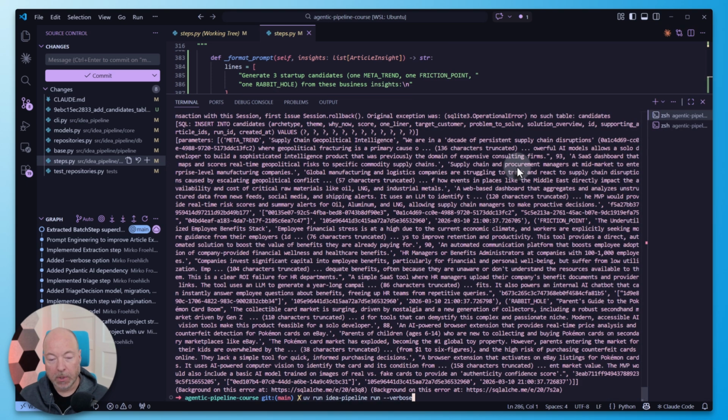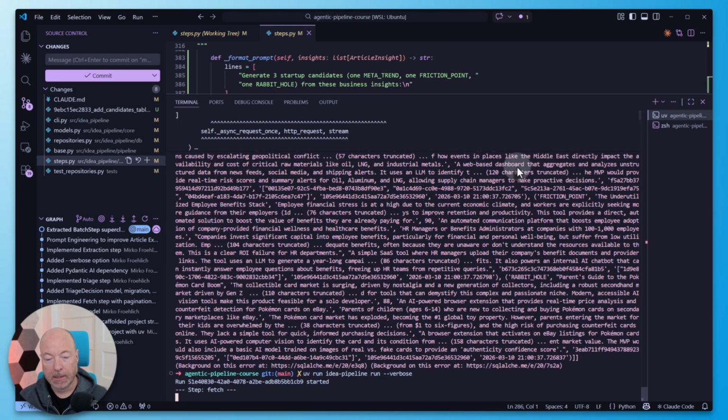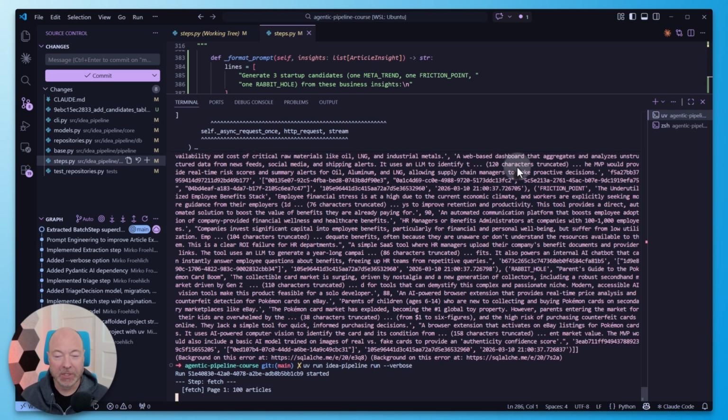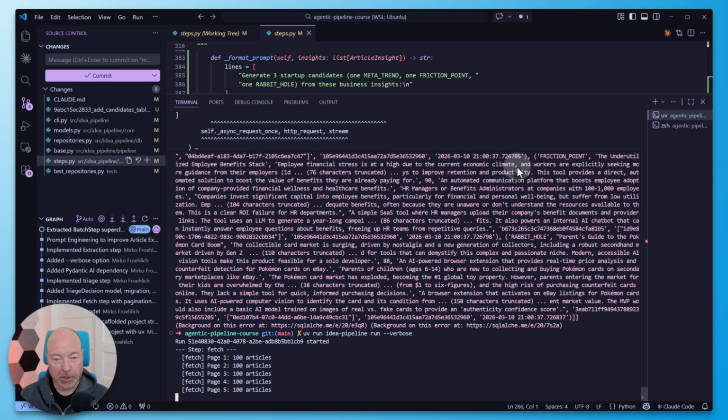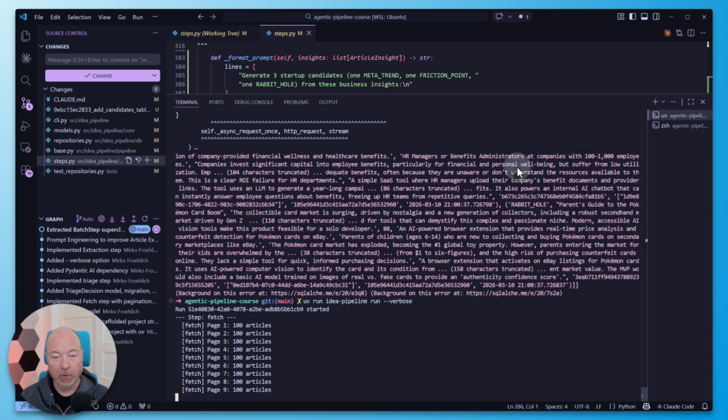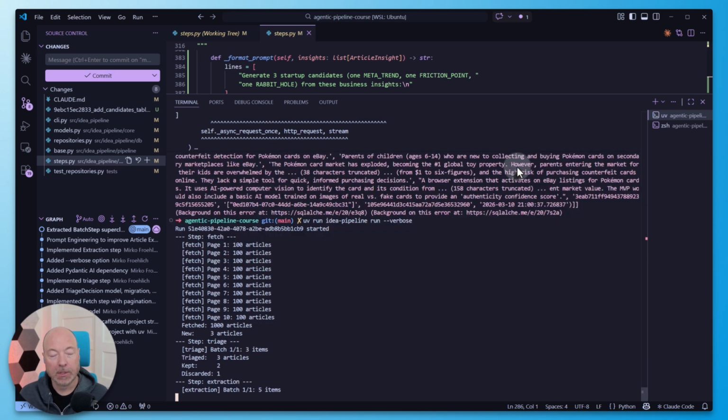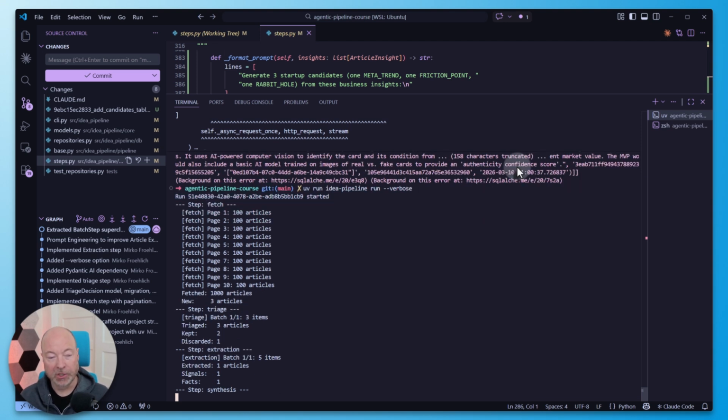All right, so we're going to rerun this. It'll fetch everything again until we implement that resume improvement. But triage and extraction should be very straightforward and very fast now, because there shouldn't be anything new to process. Yeah, so there are 3 new articles. So fetch and extraction should be super quick.